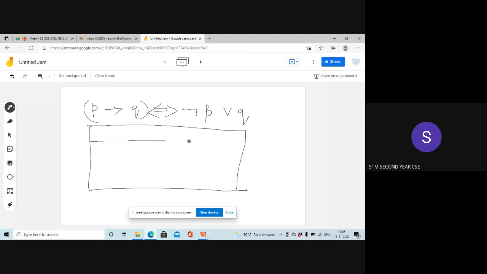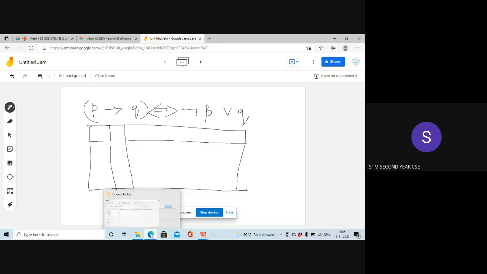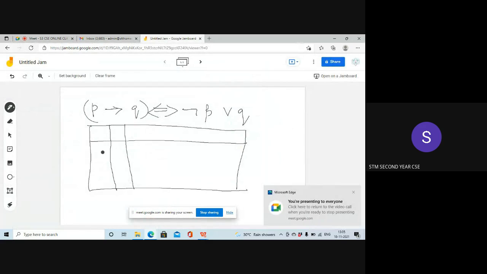Draw the truth table. Now what are the variables that you need? How many variables are there? Anurag, how many variables are there? Okay, what are the variables? You can unmute and answer, okay? P and Q. Next one, next column, what we need?